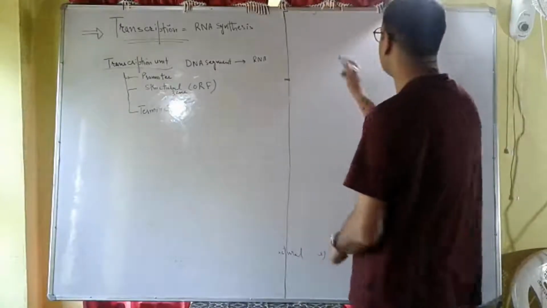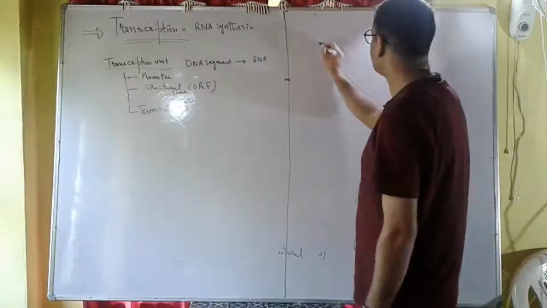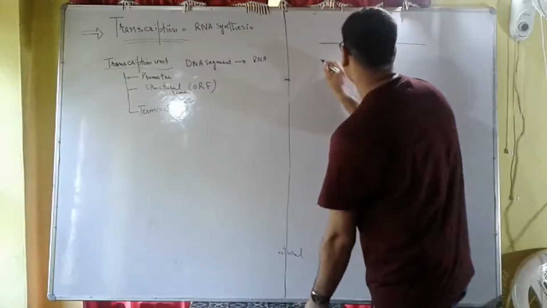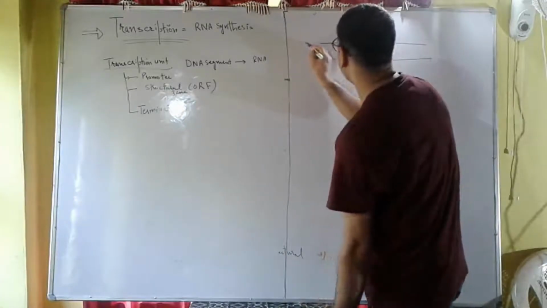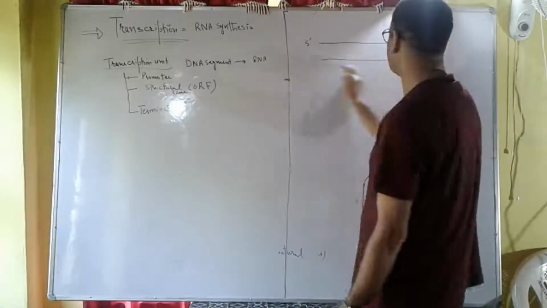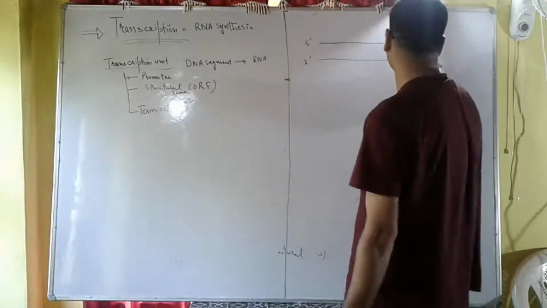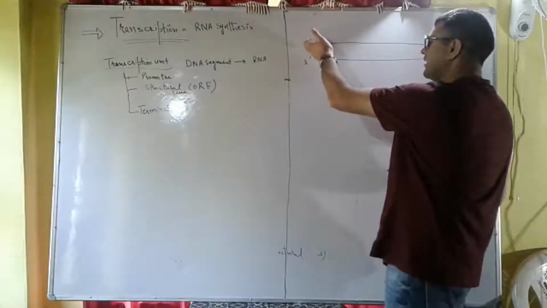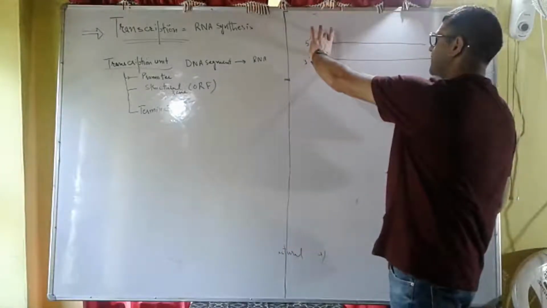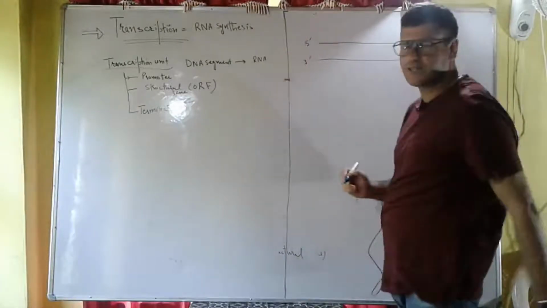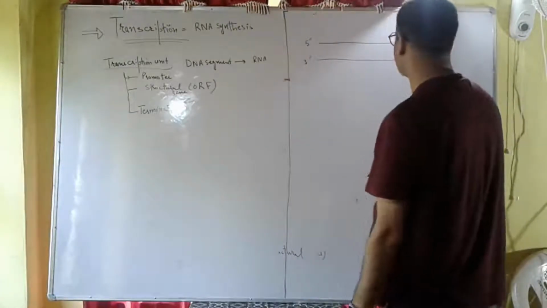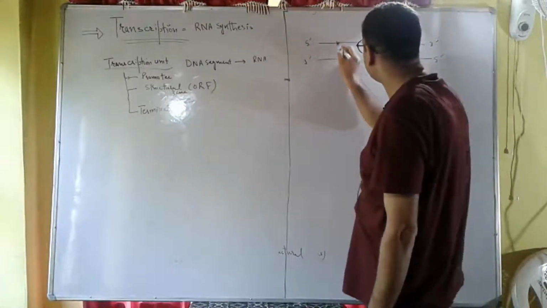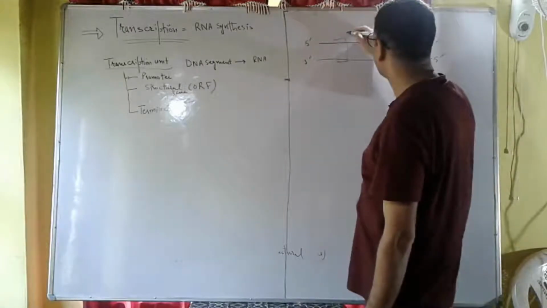Suppose we have this DNA, double-stranded DNA. This is 5' end, this is 3' end. This is 3' end, this is 5' end. Because of the antiparallel nature, we write the two strands in opposite directions. They have opposite polarity. One strand has 5' to 3' polarity, another strand has 3' to 5' polarity. This we write.